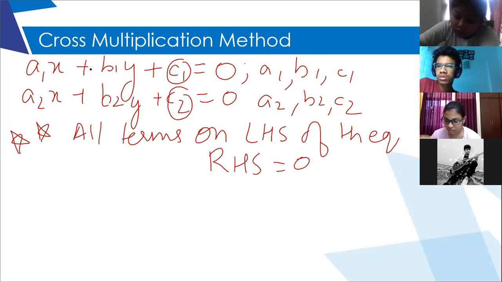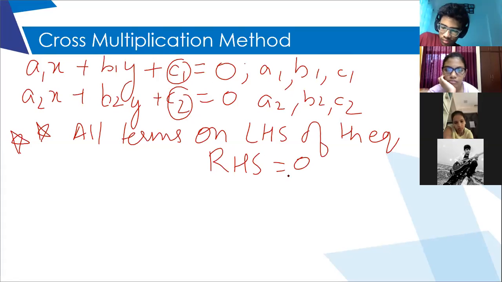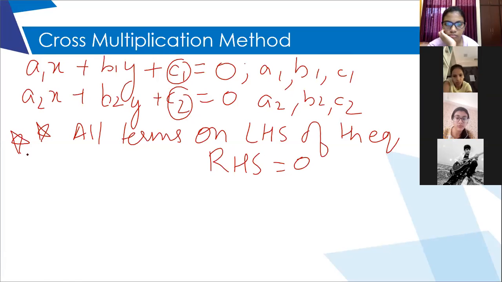Okay, I said that normally your linear equations, two equations you will get, they will appear like this: a1x plus b1y plus c1 is equal to 0, a2x plus b2y plus c2 is equal to 0, and a1, b1, c1, a2, b2, c2 will be some numbers. So most of the time the constant numbers appear on the right side of the equal to. But when you are applying this cross multiplication method, you have to make sure that everything is on the left side and the right side has only 0. Are you getting my point? So please make a star mark and write this, what I have written on the board. This is very important because most of the time we miss out on this.